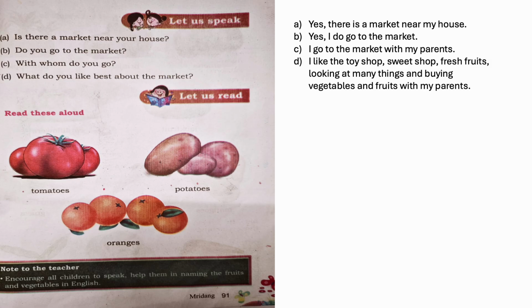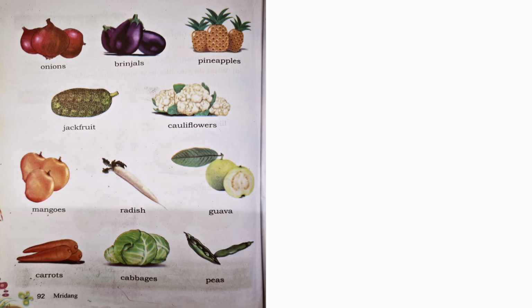Let us read. First one is tomatoes. Second one, potatoes. Third, oranges. Onions. Then brinjal. Then pineapples. This one is jackfruit. Then this white one is cauliflowers.